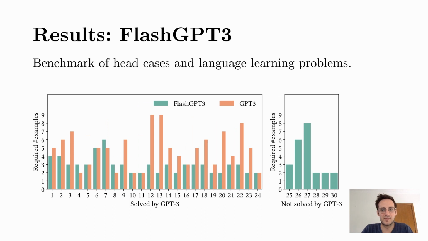On the benchmarks with semantics, we see that GPT-3 solves many cases, but with a lot more examples. When FlashGPT-3 requires the same number of examples, the bottleneck is the semantic operator requiring more examples than are required to learn the syntactic part, which typically happens after 2 examples. On the single case where FlashGPT-3 requires more examples, the targeted queries for 2 semantic operators do not contain enough context for the model to know what it has to do. In other cases, making targeted queries decreases the number of examples that GPT-3 requires.